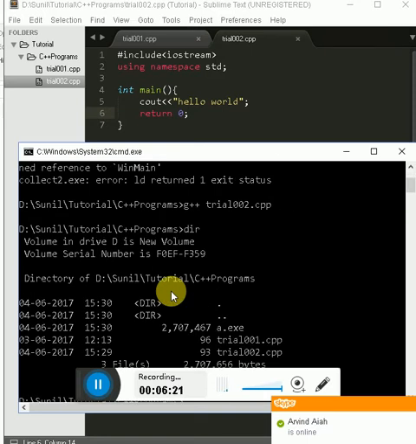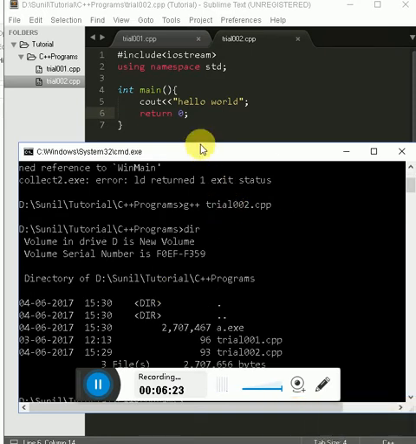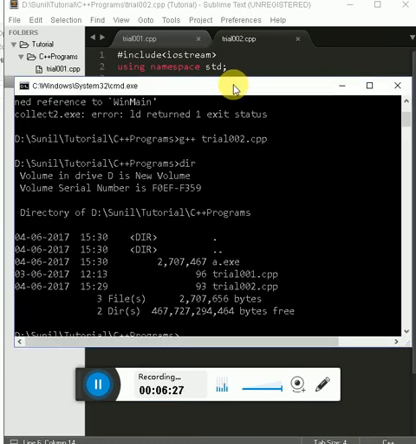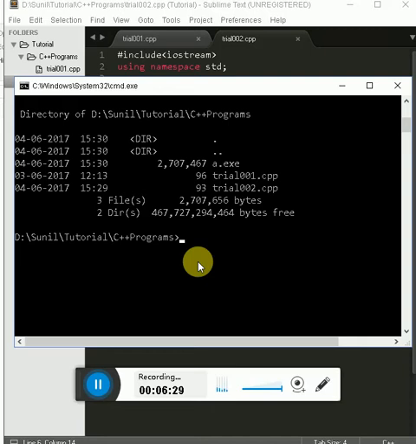So see here, the a.exe file is the executable file which is generated by compiling the trial002.cpp file. So we will see what this consists of. Enter. So you can see here the hello world is written out.